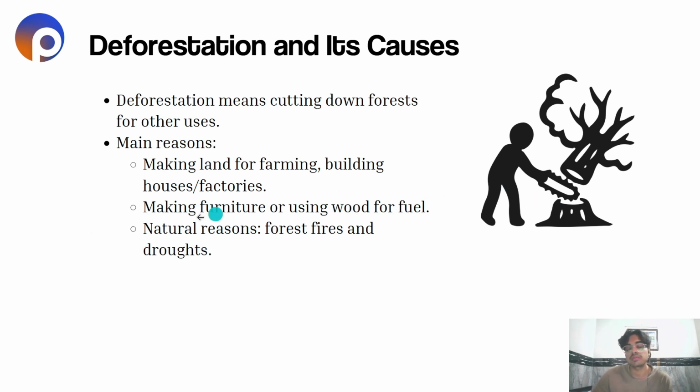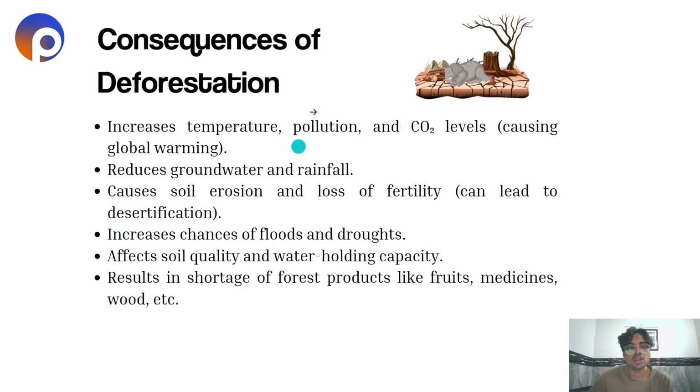Natural reasons, there are some natural reasons too, such as forest fires lead to deforestation, and droughts too. Consequences of deforestation. Now there are many consequences which take place due to deforestation, such as it increases temperature in our environment, pollution takes place, and CO2 levels also rise, which cause global warming. It reduces groundwater and rainfall, which results in scarcity of clean water.